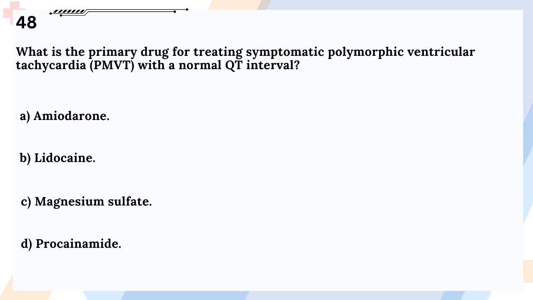Question 48. What is the primary drug for treating symptomatic polymorphic ventricular tachycardia, PMVT, with a normal QT interval? A. Amiodarone. B. Lidocaine. C. Magnesium sulfate. D. Procainamide.